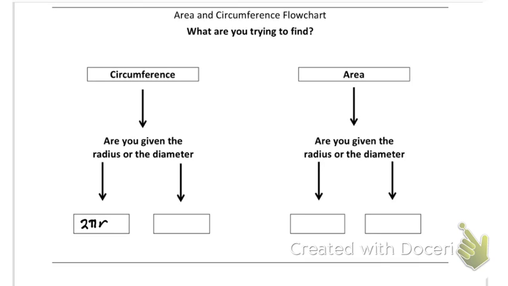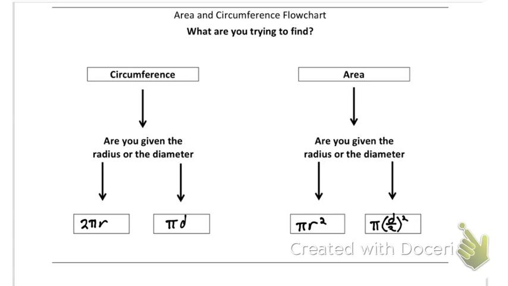If I know the diameter, I can just go, well, it's pi times diameter. For area, if I know the radius, we're going to use the pi r squared. If I know diameter, this one's used kind of a lot less. It would just be pi times, well, radius is diameter divided by 2, so it'd be pi times diameter divided by 2 squared.